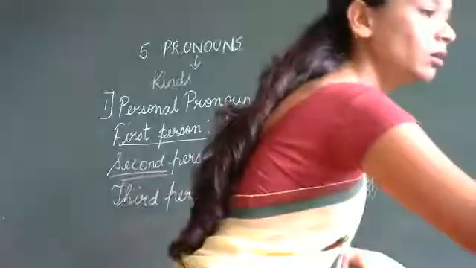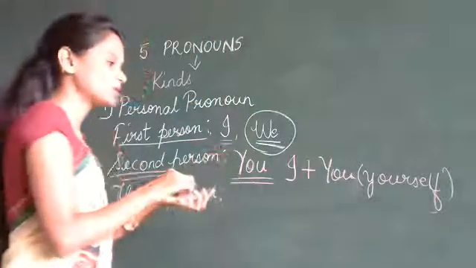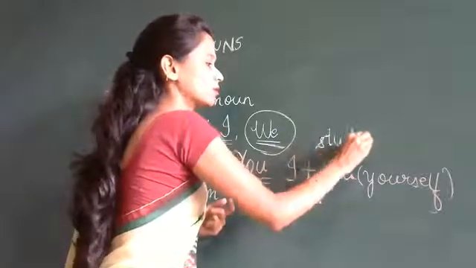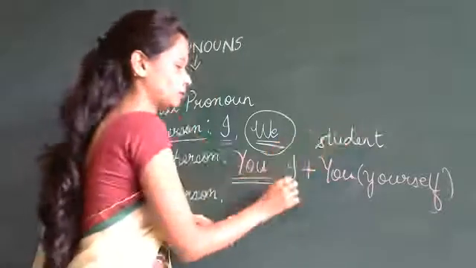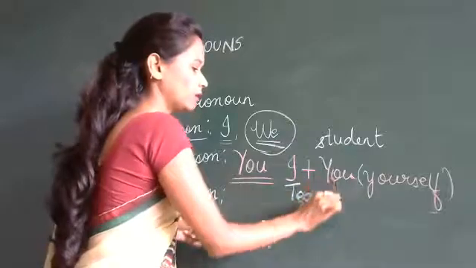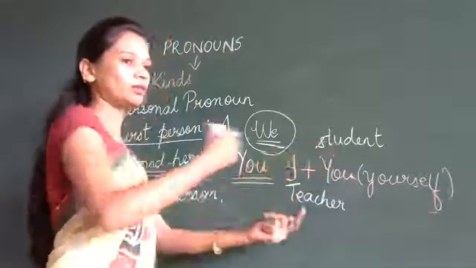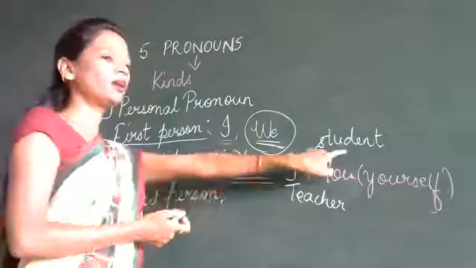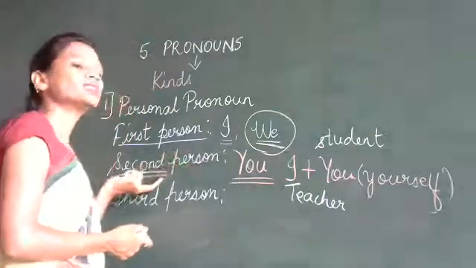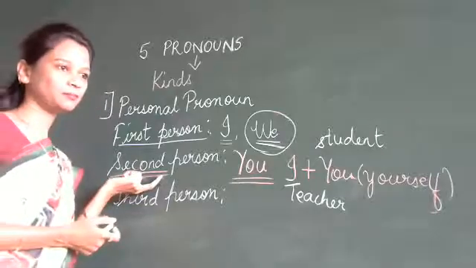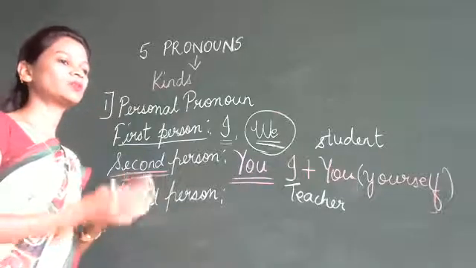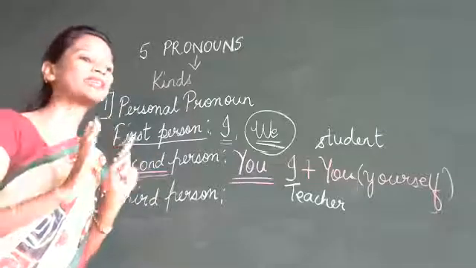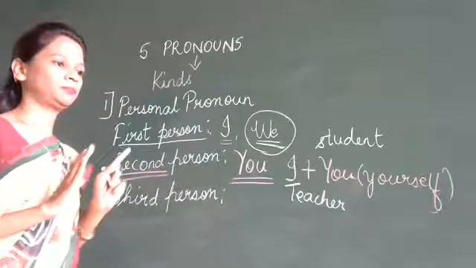Whomever you are talking to, it is yourself. Who is this you? Now, supposing you are a student, who is this I? Teacher and student. When there is a talk between the teacher and the student, who is the student here? The student is the second person. So anyone that you are talking to will be the second person.